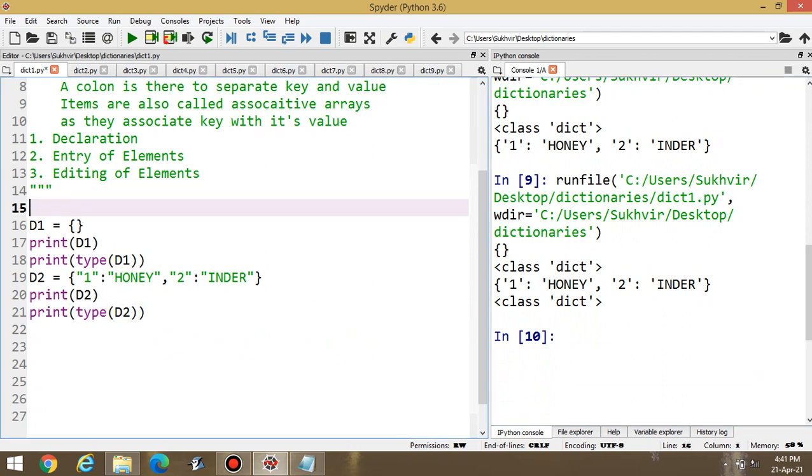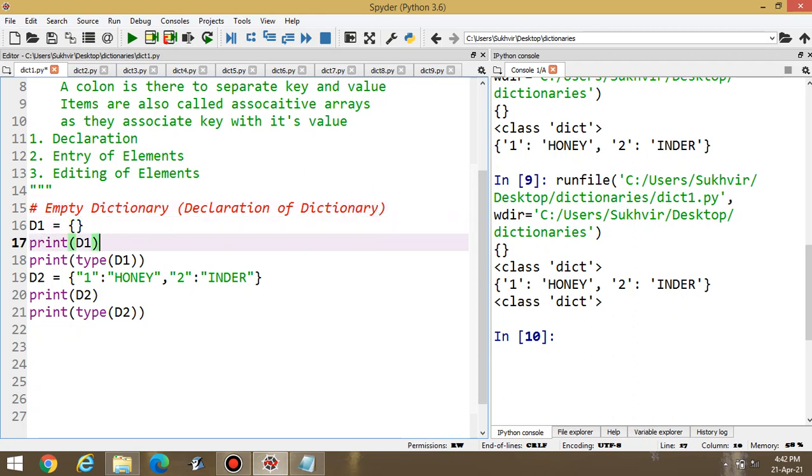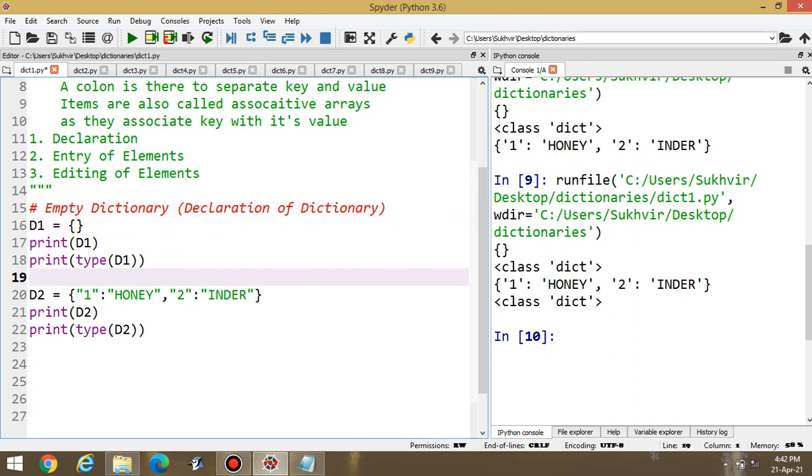This one is empty dictionary, or you can say declaration of dictionary. And second one is the dictionary with two items.